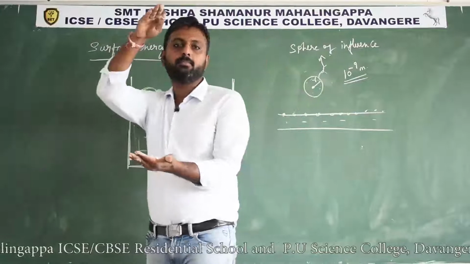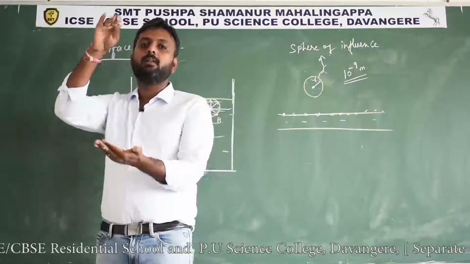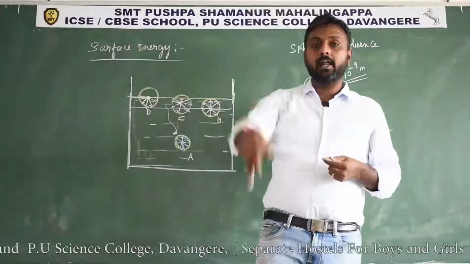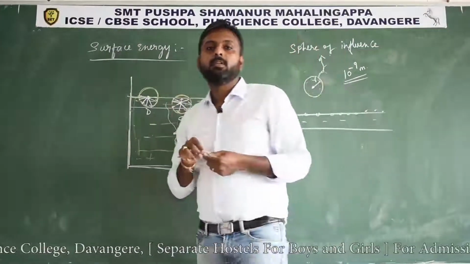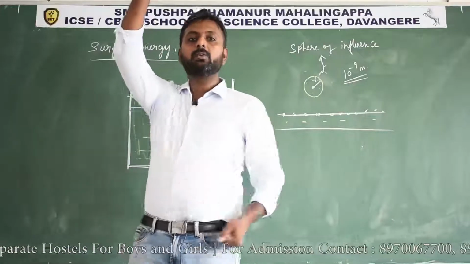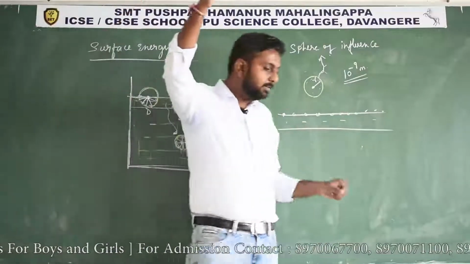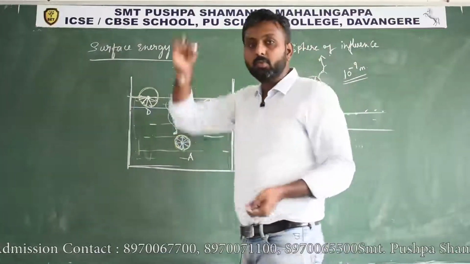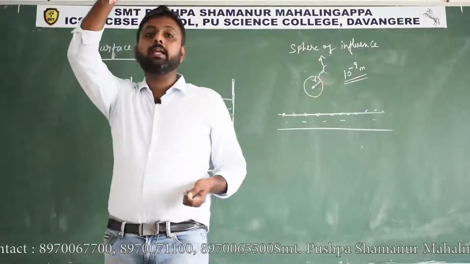Force into displacement, that is called work done. Then we are doing work against the gravitational force. So we are lifting the object from here to here, which means we are doing work against the gravitational force. Right, all that work done is stored in the form of its potential energy.